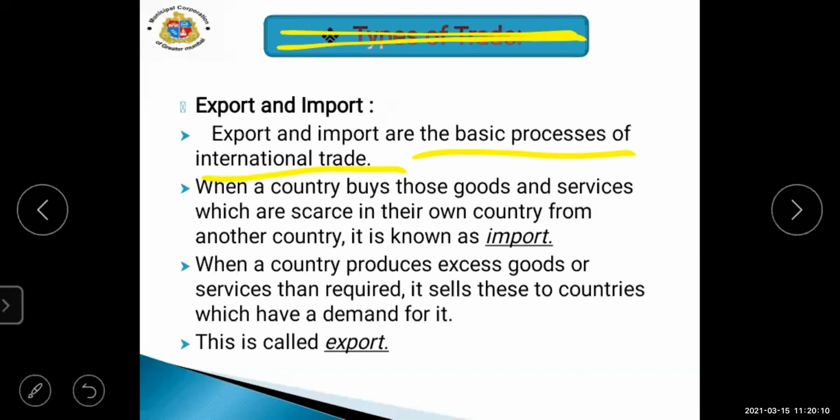When a country buys goods and services which are scarce in its own country from another country, it is known as import.